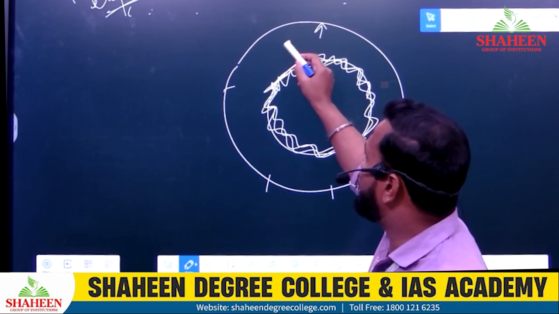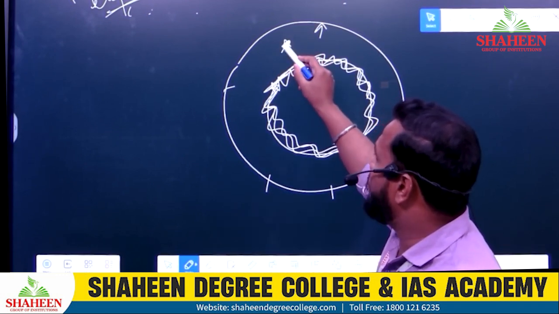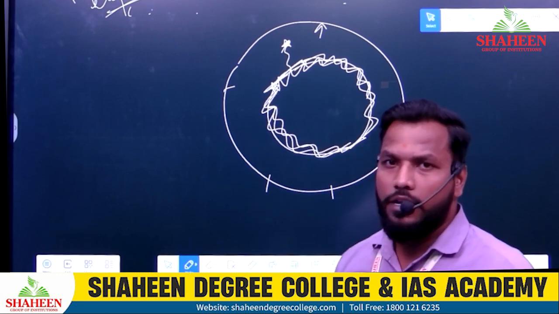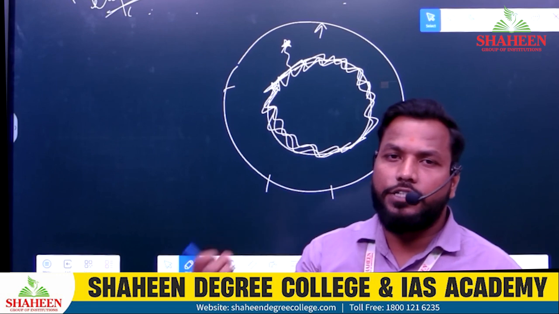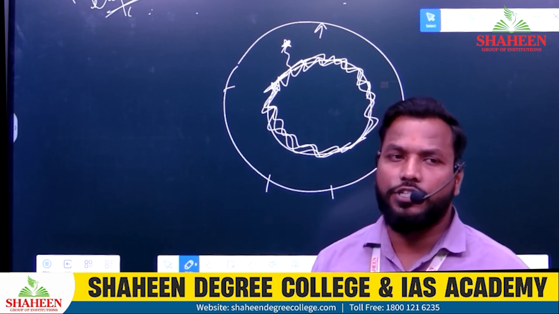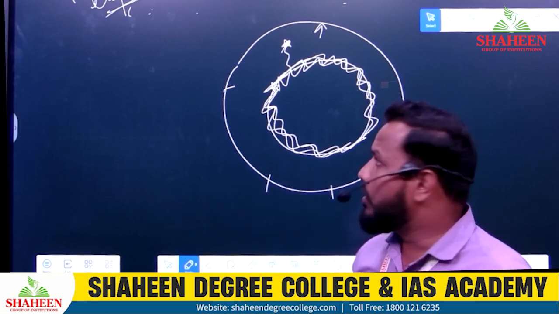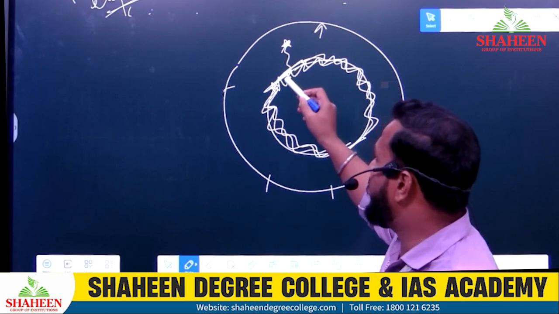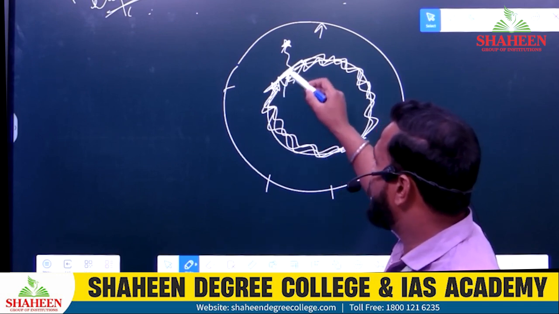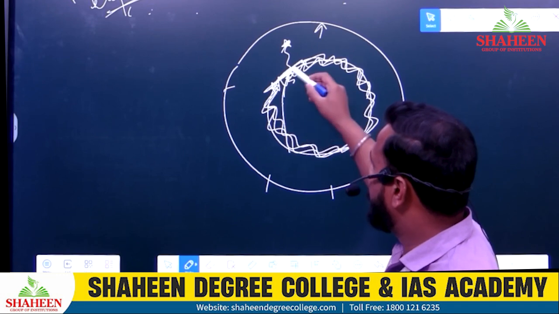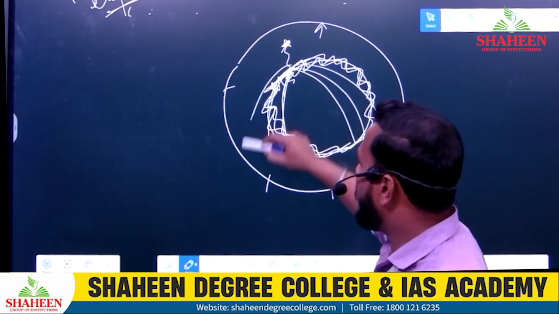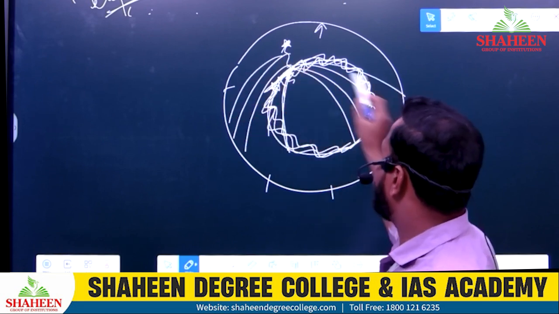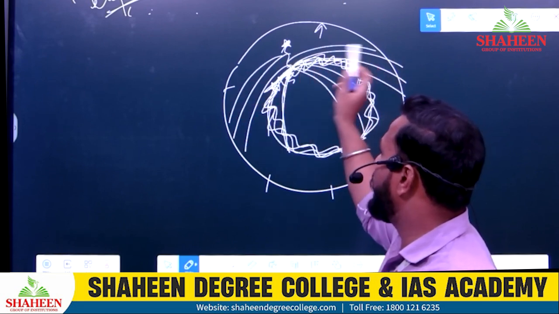Imagine the earthquake is taking place here. The wave is traveling and touching the liquid. It changes its direction, a slight deflection of the wave takes place, so it moves in a different direction because of the slight change in its medium, from solid to liquid.